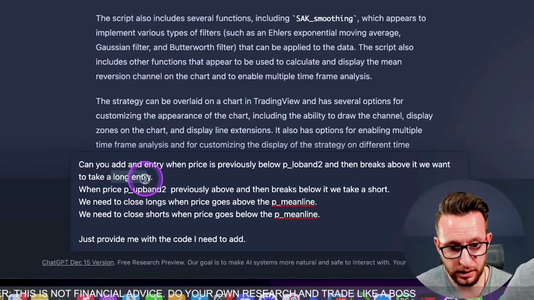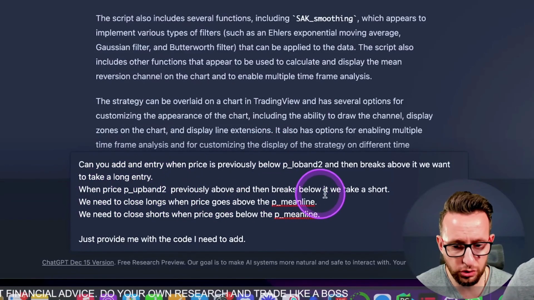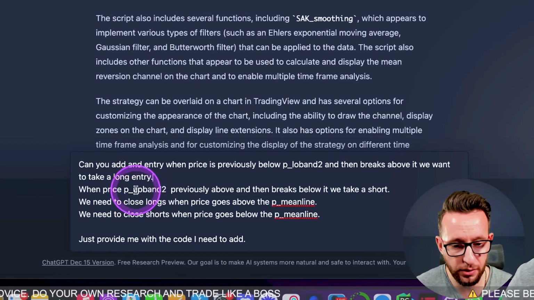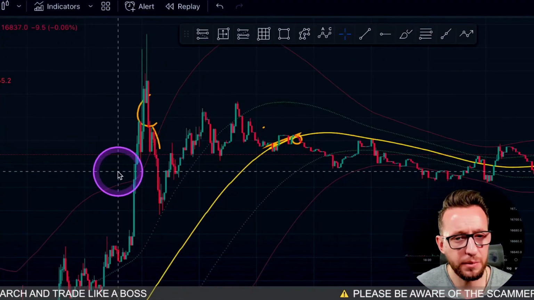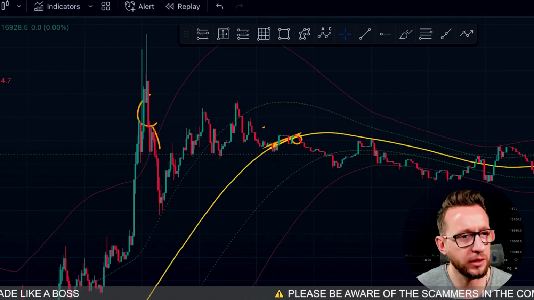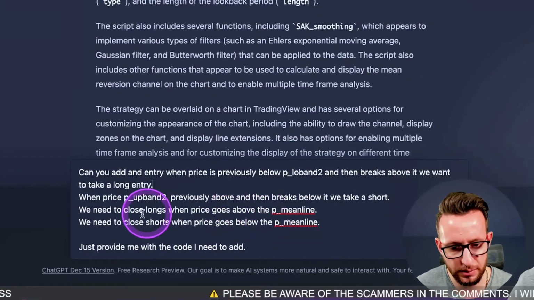It says that we're going to take a long entry, doing the same thing for the short. We're looking for price to be previously above the upper band, so this upper band here, and then once we come back below it, we're looking to take a short, which is exactly what's written here.